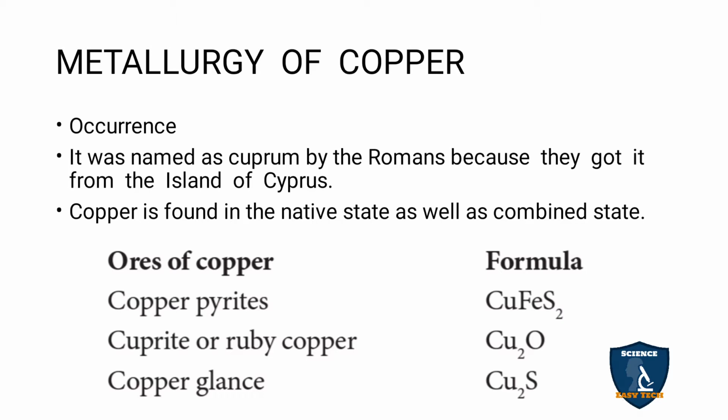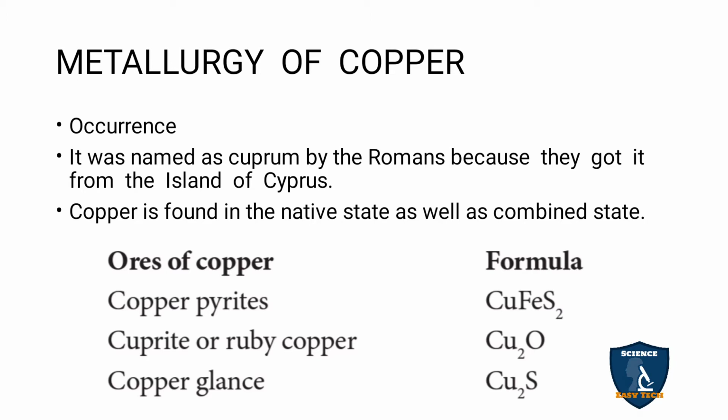Copper is found in the native state as well as in the combined state. Both the states. But aluminium is seen only in the combined state, whereas copper is seen in both native and combined states.